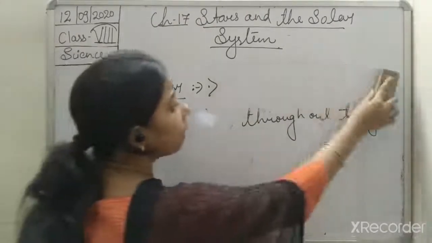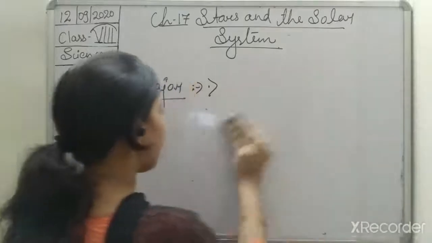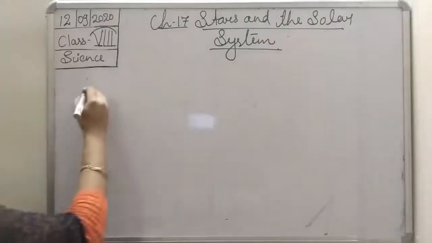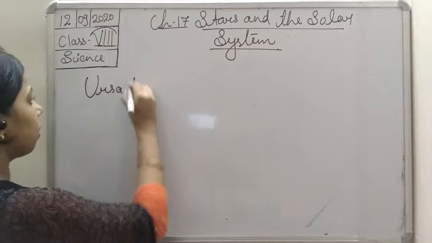Now let us draw the diagram and try to understand how the stars are arranged in the Ursa Major.